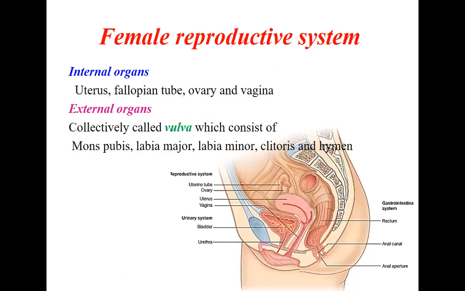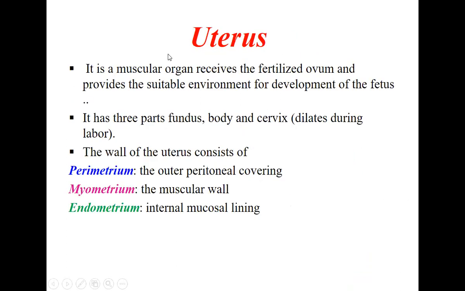Even though the ovum is produced in the ovary, once it is fertilized by sperm, it comes into the cavity of the uterus and develops here. So that's why it is a very important organ for the development of the fetus.